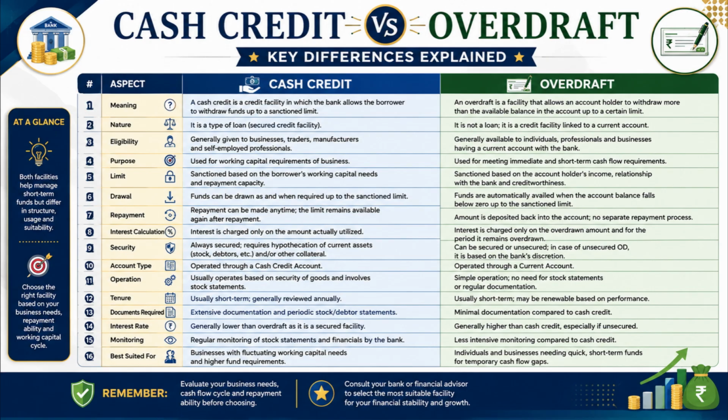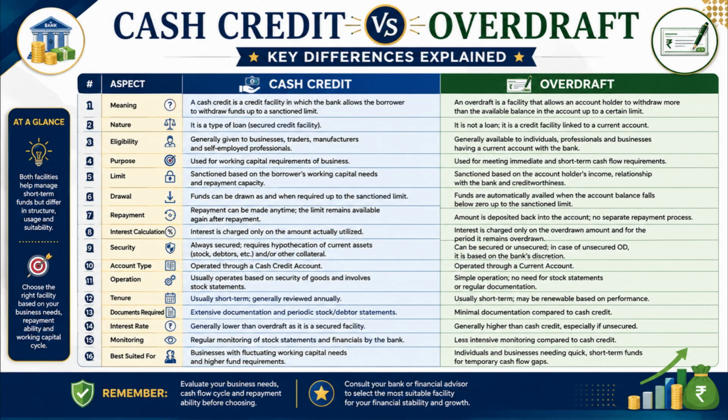Number 1. Cash credit is a credit facility in which the bank allows the borrower to withdraw funds up to a sanctioned limit, whereas overdraft allows an account holder to withdraw more than the available balance up to a certain limit. Number 2. Cash credit is a secured loan facility, whereas overdraft is a credit facility linked mainly to a